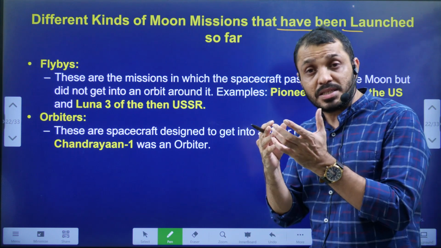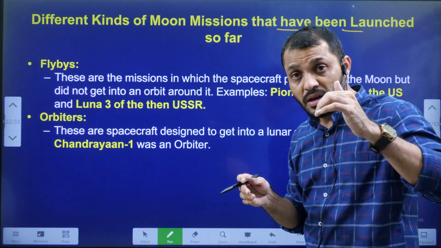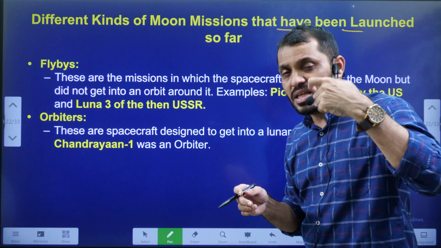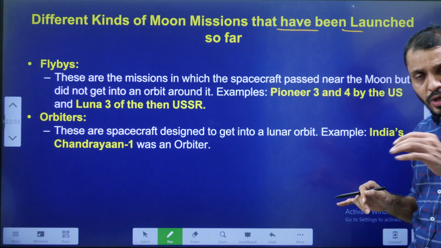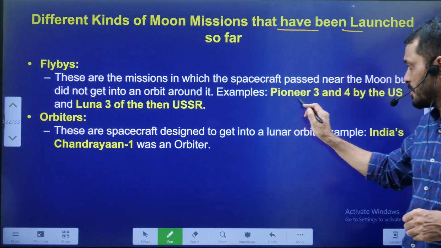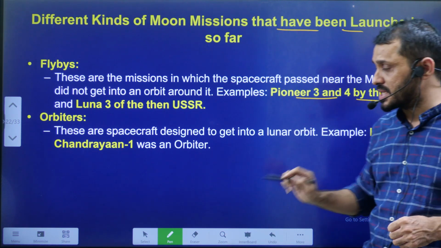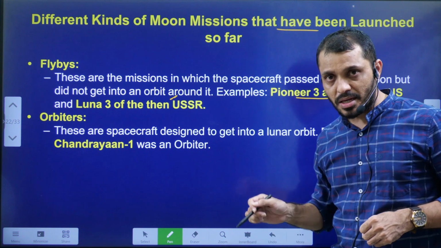Flybys. Flybys means they are not going to hit the moon and they are not going to land on the moon. They go past along the moon. They are known as flybys. They are not going to orbit also. Example, Pioneer 3 and 4 by USA, Lunar 3 of USSR.